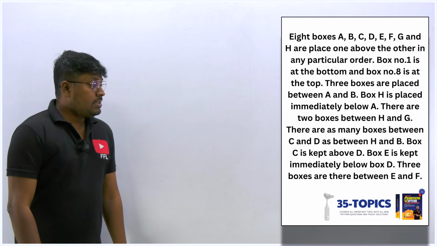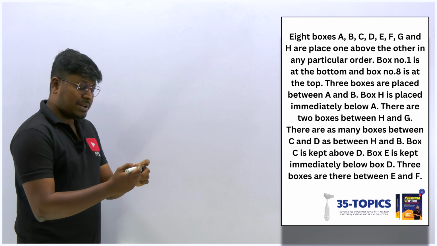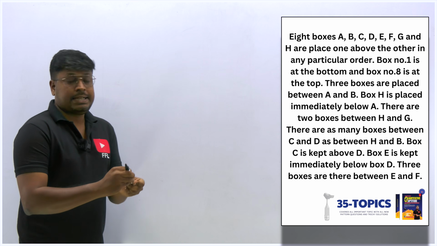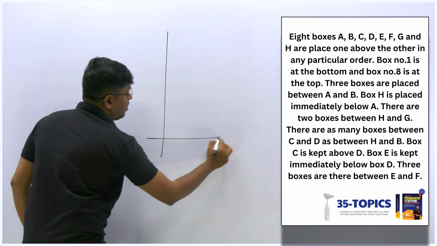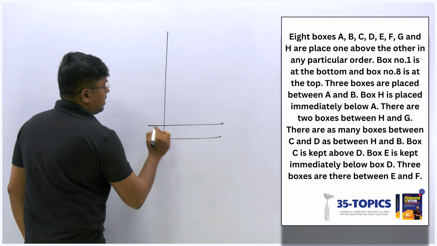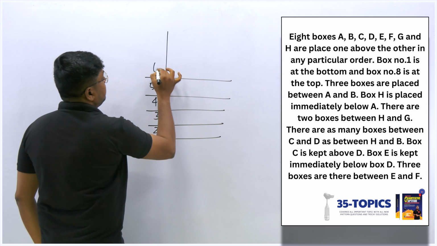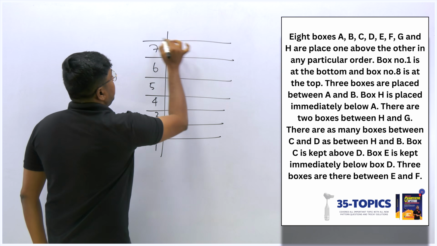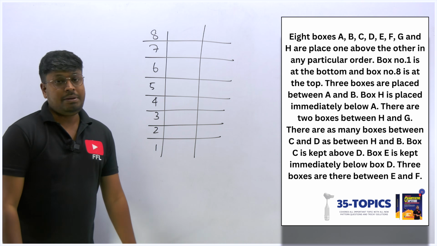Next question. 8 boxes A to H are placed one above the other in a particular order, and box 1 is at the bottom. So totally they have mentioned there are 8 boxes. So box number 1 is at the bottom, right? So 1, 2, 3, 4, 5, 6, 7 and 8. So totally there are 8 boxes. So the bottom is number 1 and the topmost will be 8.